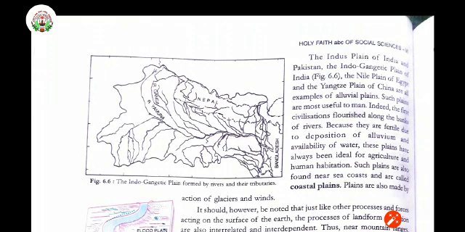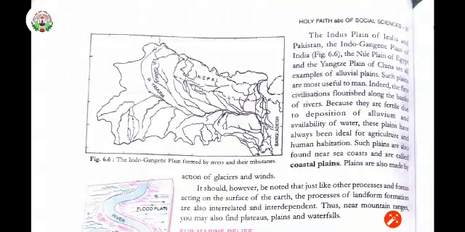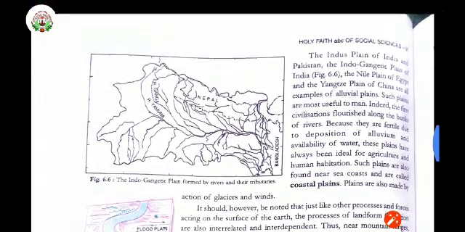They are present in different parts of the world. India has the Indus plain, and some part of it is in Pakistan also. The Indo-Gangetic plain is also in India. Egypt has the Nile plain, and the Yangtze plain is in China, with this kind of material deposit.